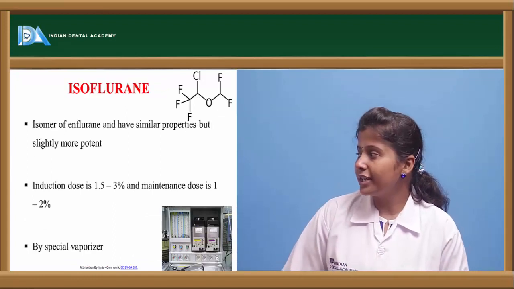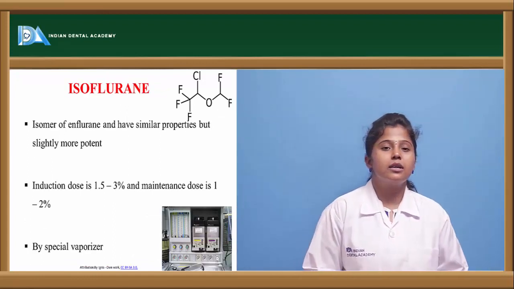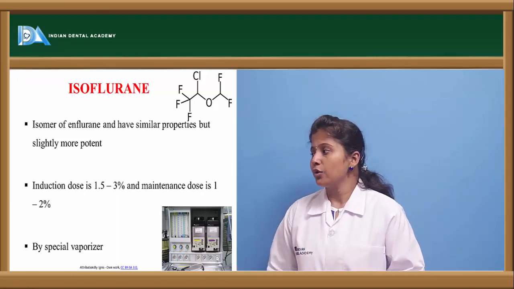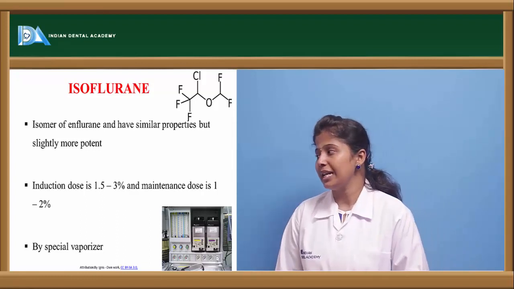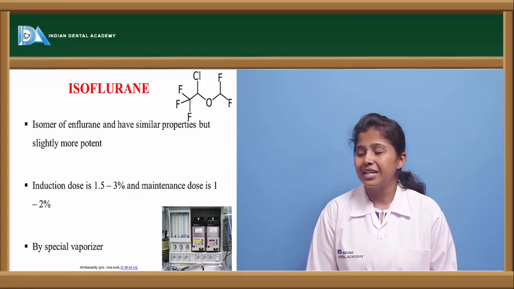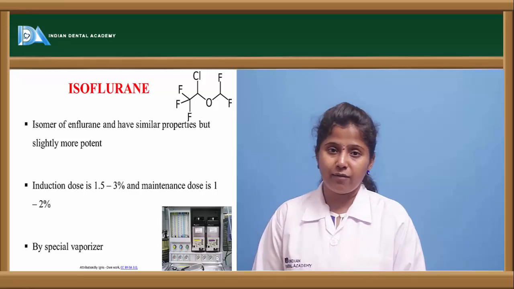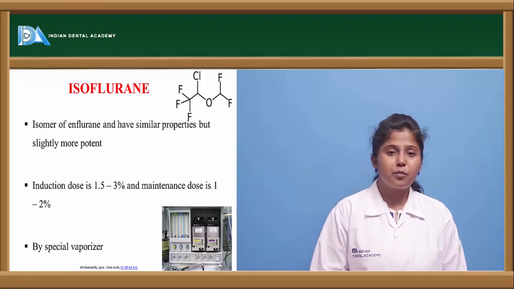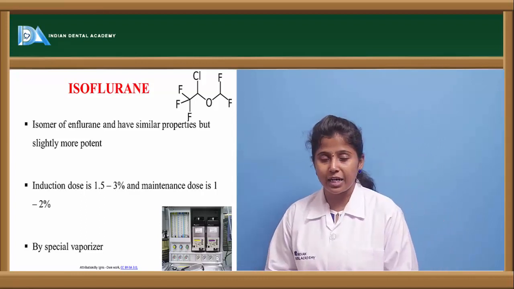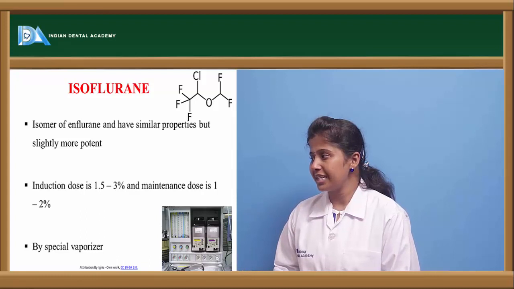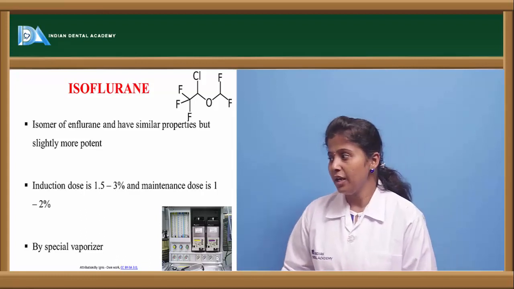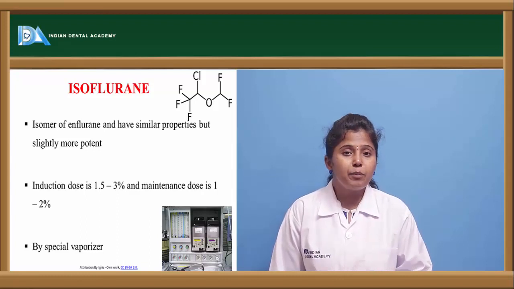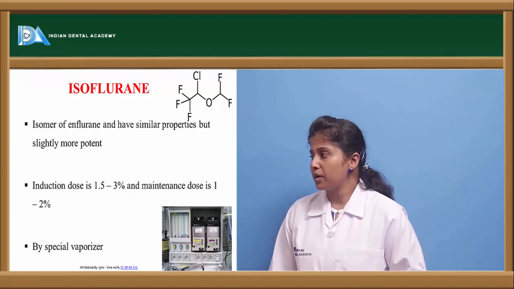So isoflurane is containing fluorine groups in it, which are bound with the oxygen atom. So here it is an isomer of enflurane and having similar properties, but it's slightly more potent when compared to enflurane. So it is just an isomer of enflurane, and 1.5 to 3% is enough for induction, and in order to maintain the anesthetic state, 1 to 2% is needed in addition, and it is given through special vaporizers. It requires some special apparatus in order to produce the vapors.